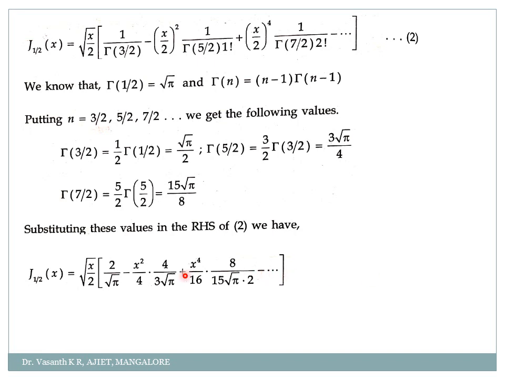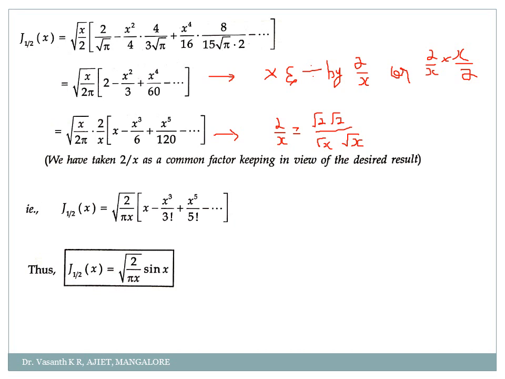Clear? So now terms which are common I'll take outside. Root pi is common here, so I'll take it outside. So root pi I have written outside. What will remain here? 2 minus x square divided by 4, and 4 will get cancelled, 3, plus x power 4 divided by, you simplify it, you will get 60, minus, and so on. Clear till here, my dear students?